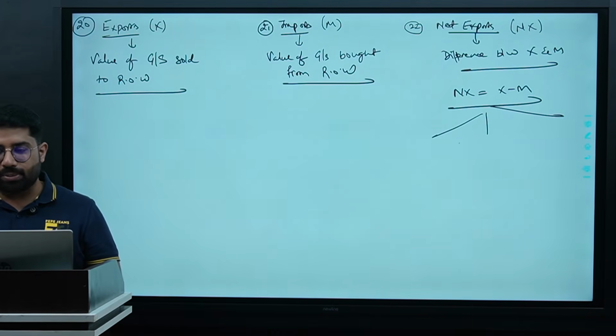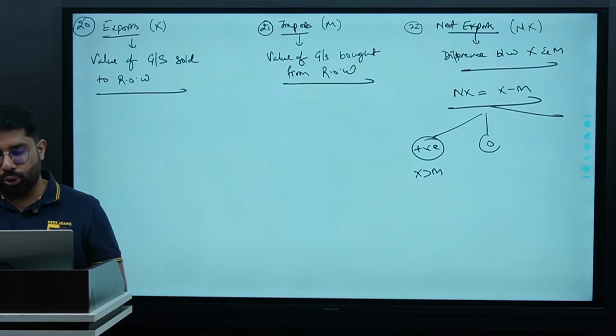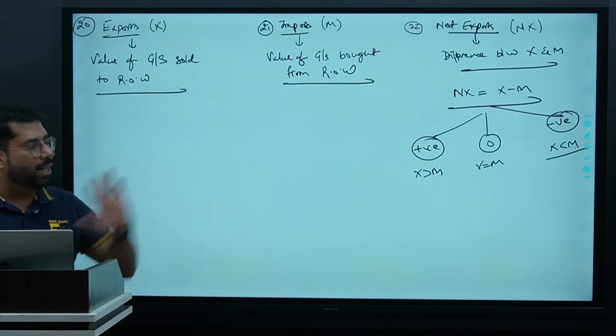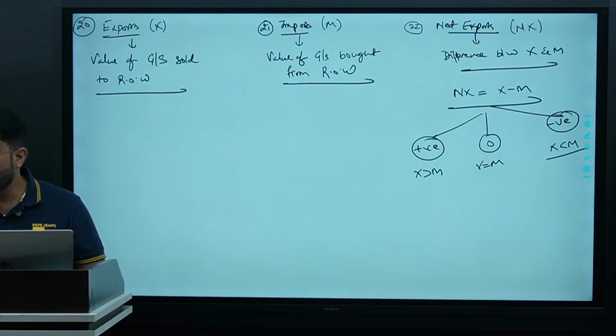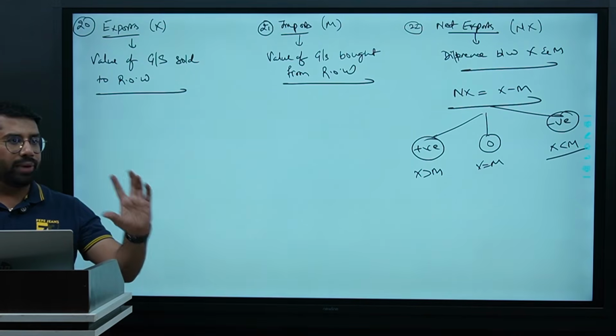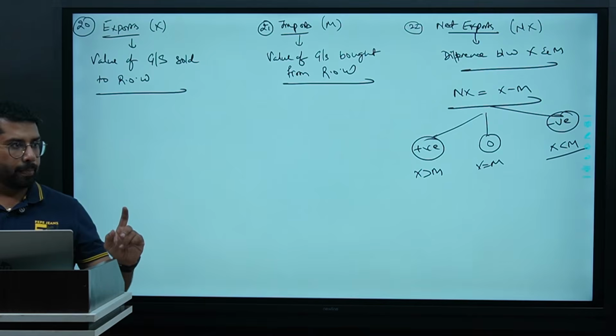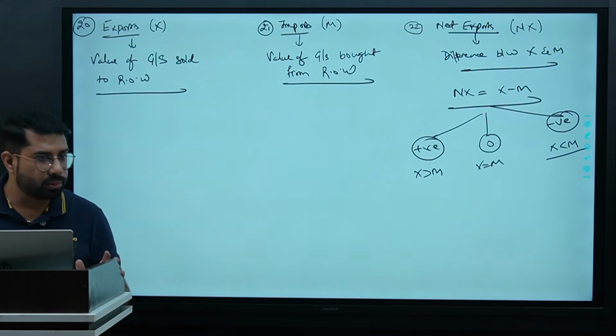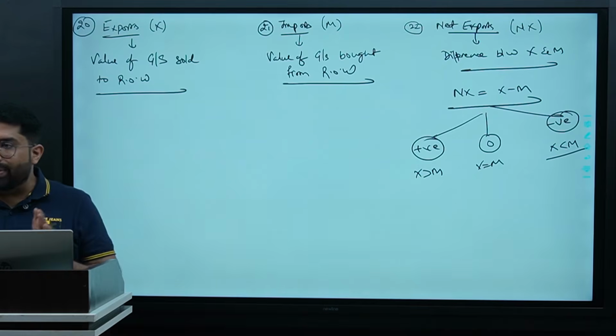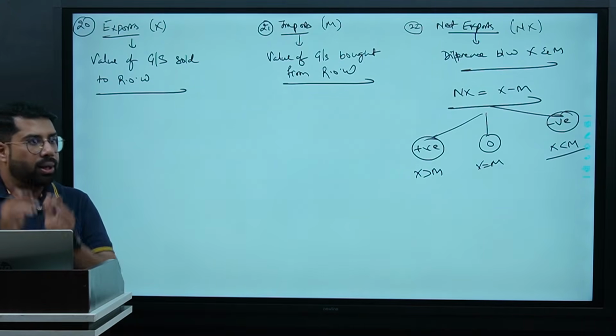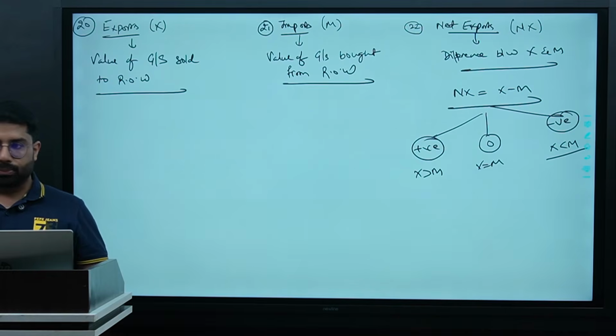3 things, pay attention, stop writing please. If the value of NX is positive, means what? Exports are more than imports. 0, negative, export is more, correct? We are saying net export here. What if I say net import? For example, if the value of net import is 20, what will be the value of net export? Minus 20, very correct. When I say net import means what? That imports are more than exports.